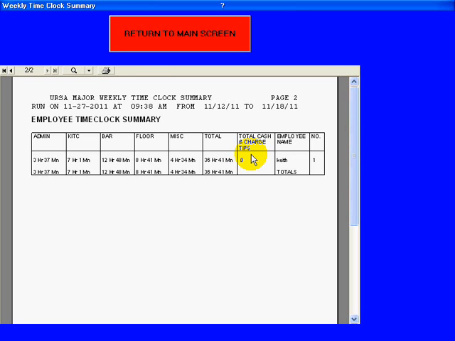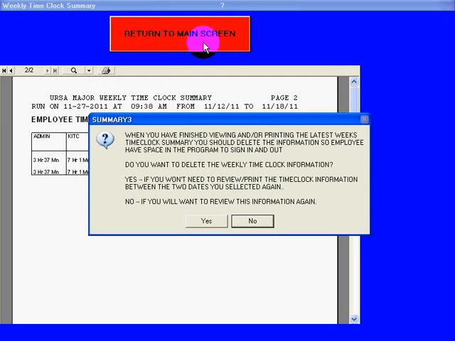At this point in time, you can print all or any of the pages using the print icon. After that, return to the main menu. At this point in time, you have a choice of deleting all the information in the employee time files. Remember what I just said. It gets rid of all the information.